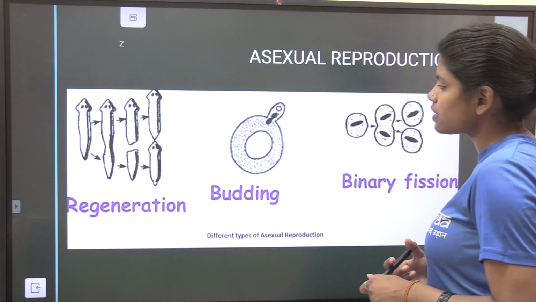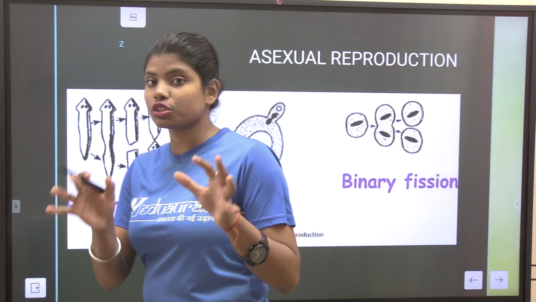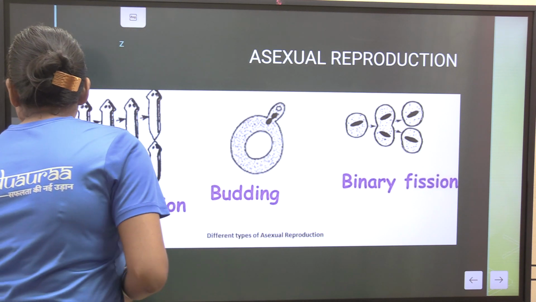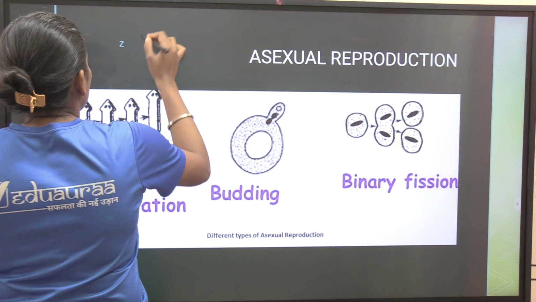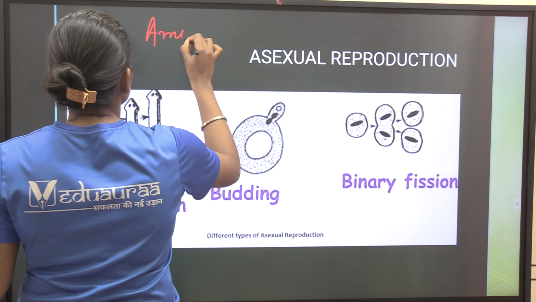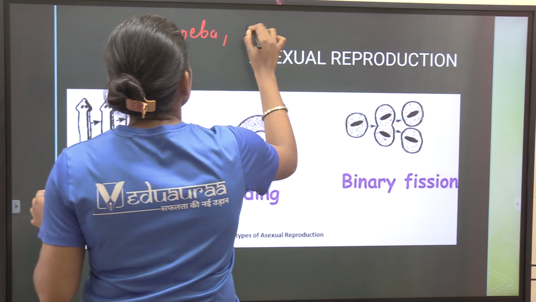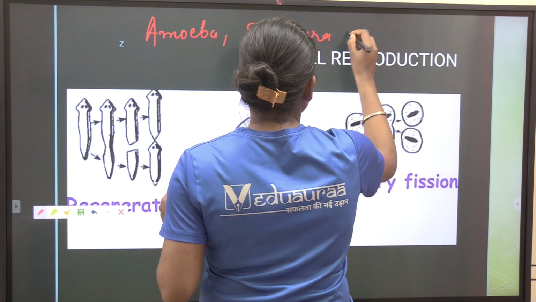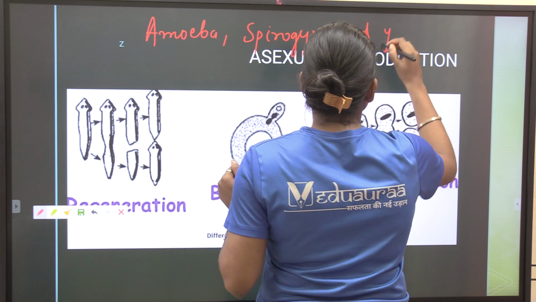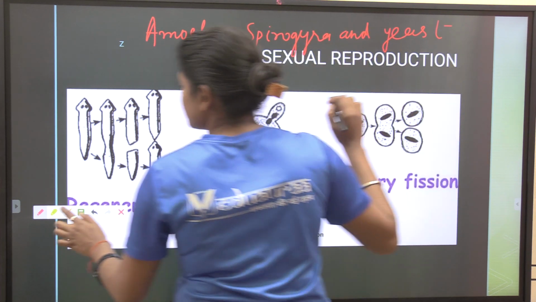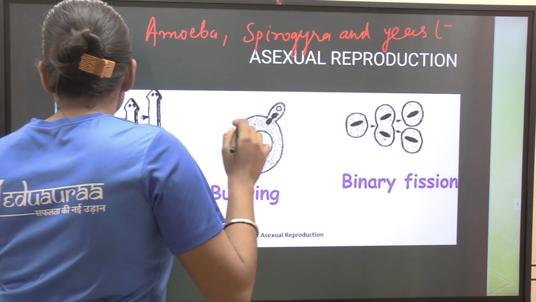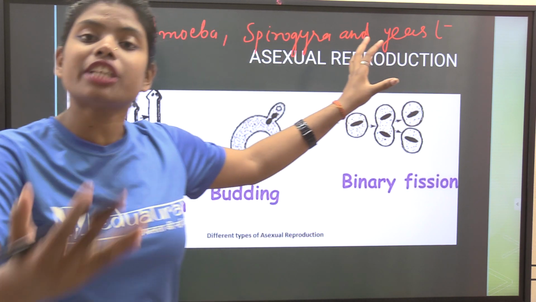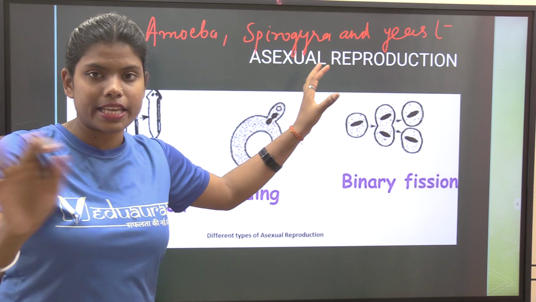The first process of reproduction is regeneration. The names of organisms given in our question are amoeba, Spirogyra and yeast. These three organisms are given. So you have to find out which type of reproduction these organisms perform.